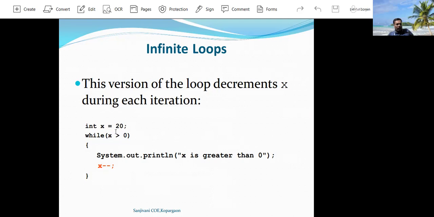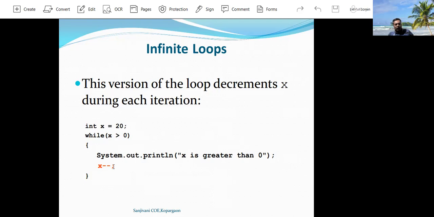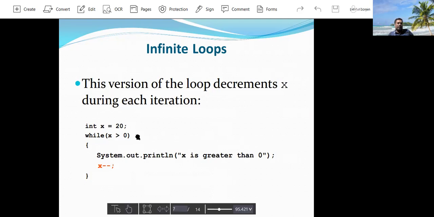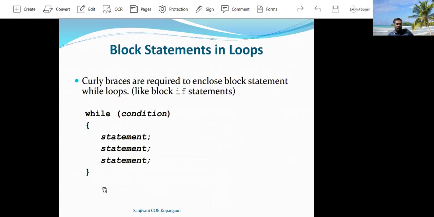Once this condition is false, execution control is transferred out of the loop. Here the statement written inside the while loop is executed 20 times, from x equals 20 to x equals 1. Once the value of x is 0, it will terminate the execution of the while loop and transfer the control out of the while loop.